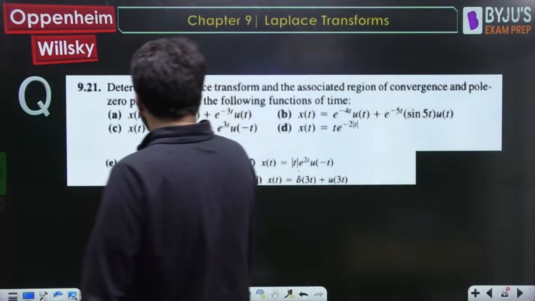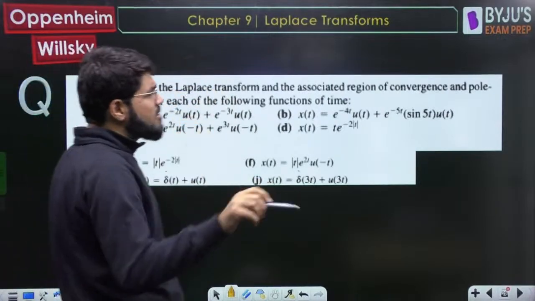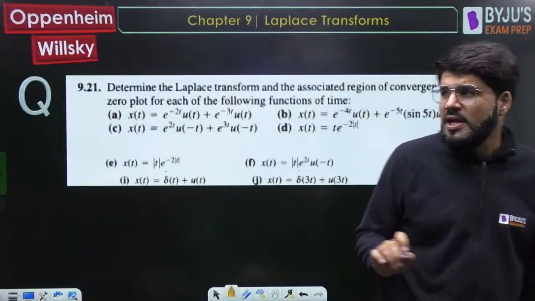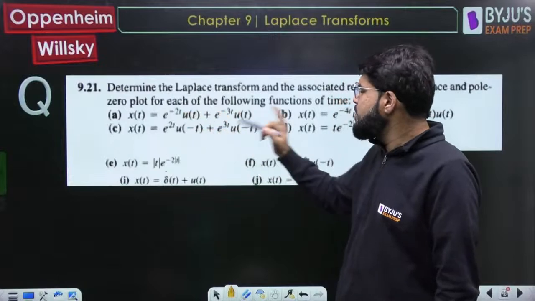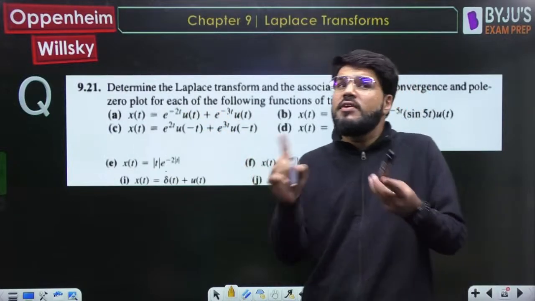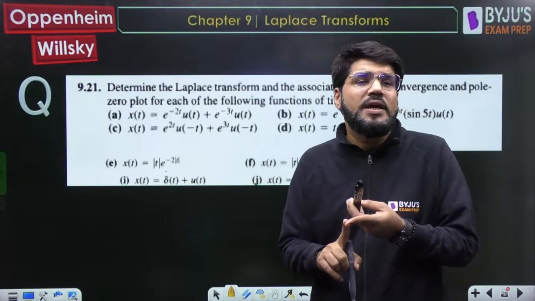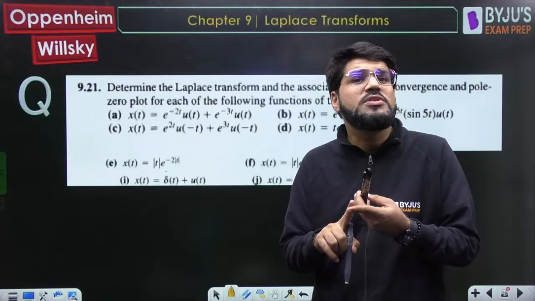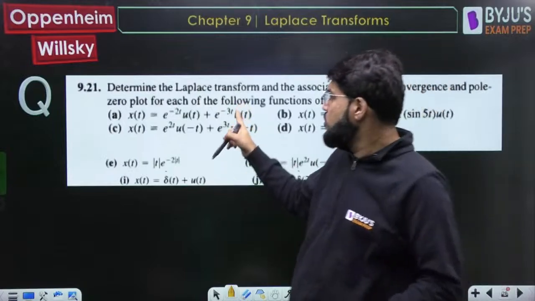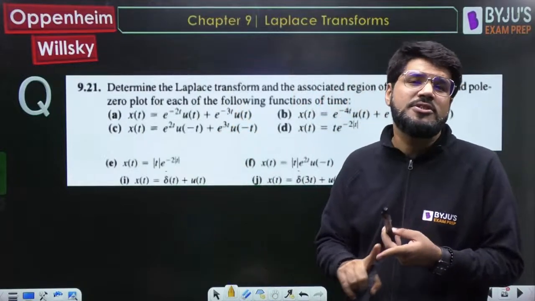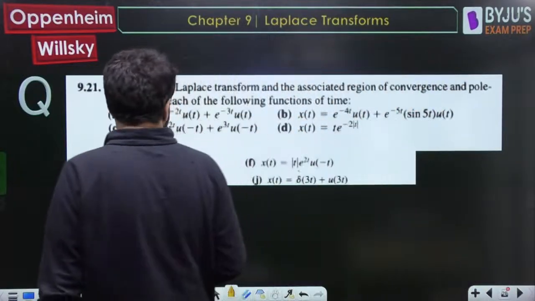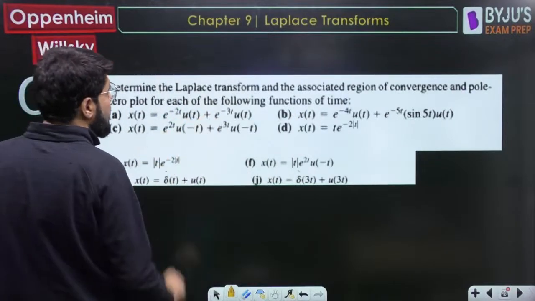So the first one is, we have to write down the Laplace transform and the ROC, both. First is e power minus 2t u(t) plus e power minus 3t u(t). Whenever two signals are added, remember, the Laplace transforms will be added and the ROC will be such that it contains both. That means for the ROC you have to take the intersection of R1 and R2.